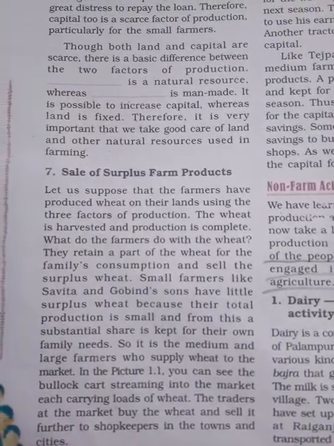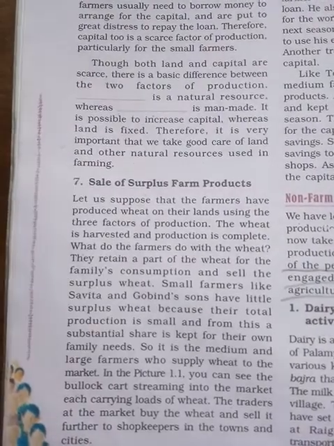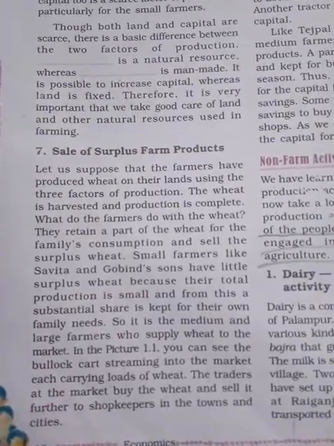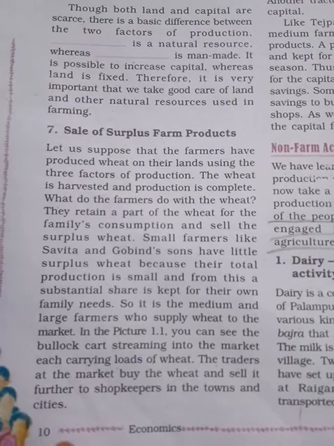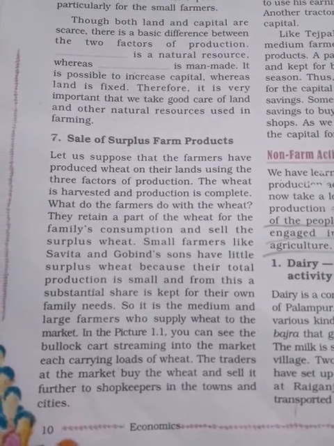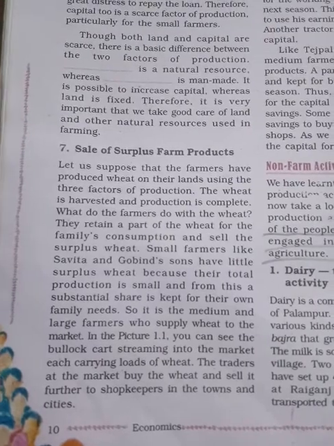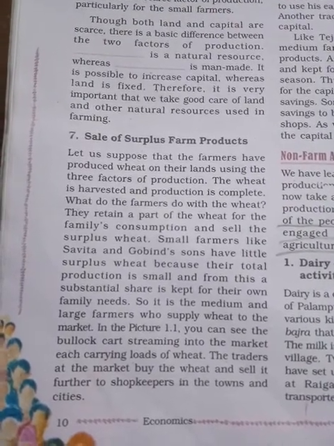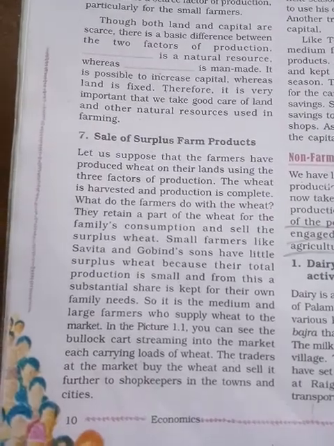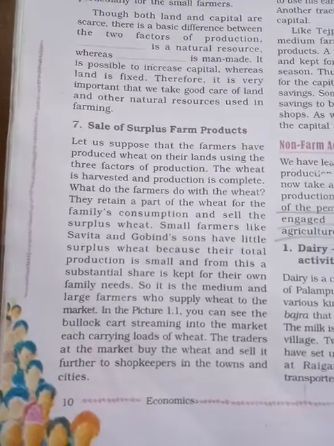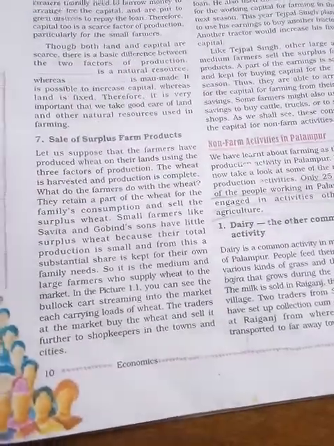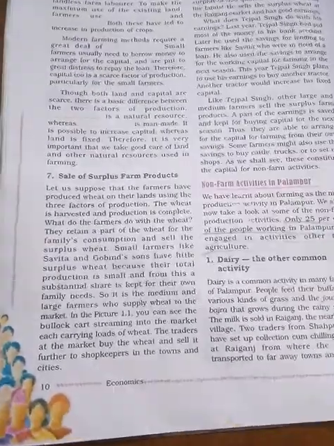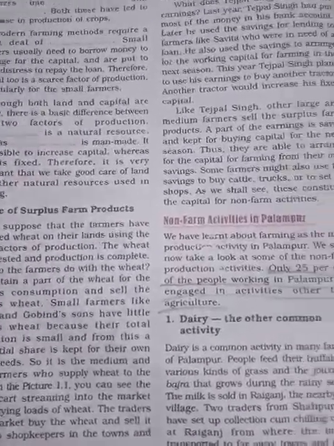But the medium and large farmers keep some for their family, and the surplus they are selling in a market. They transport their products by bullock cart, or by tractor or something. The traders at the market buy the wheat and sell it further to the shopkeepers in the towns or cities. Like Raspal.